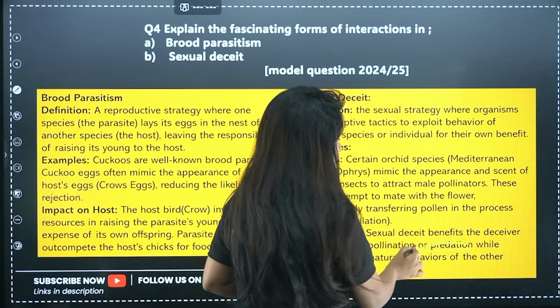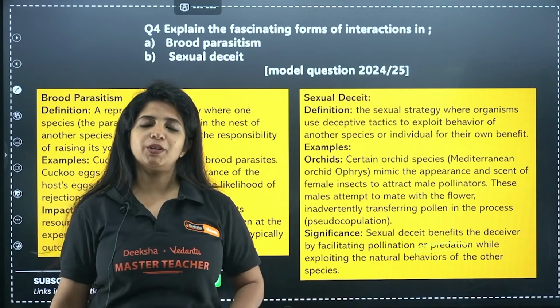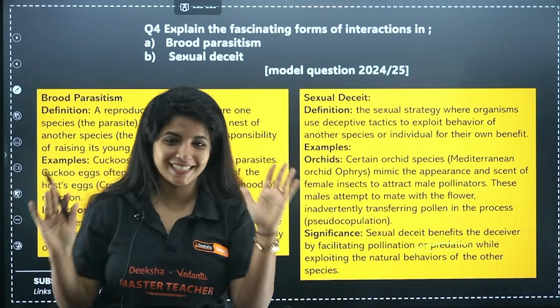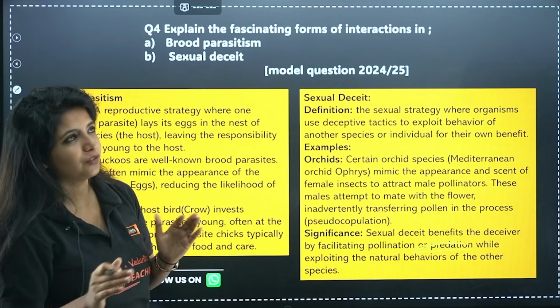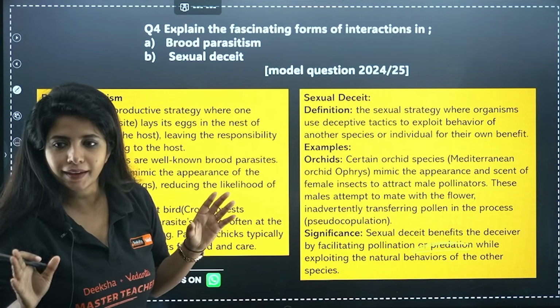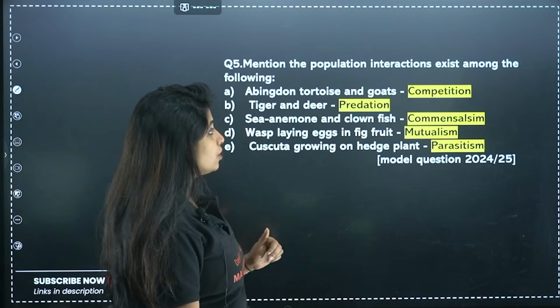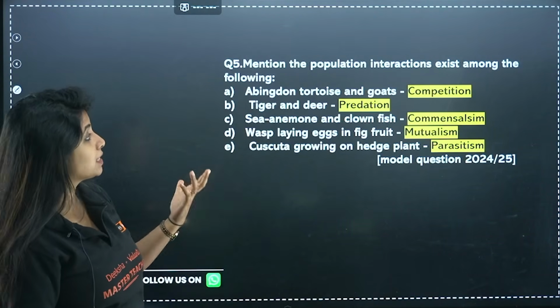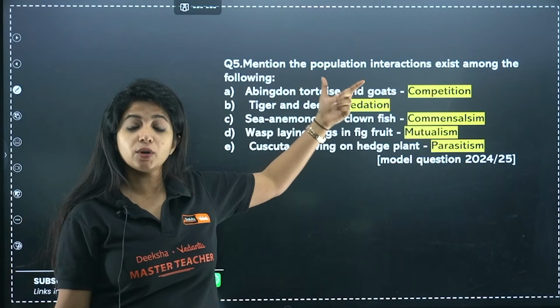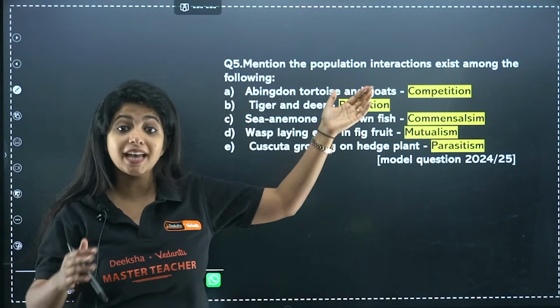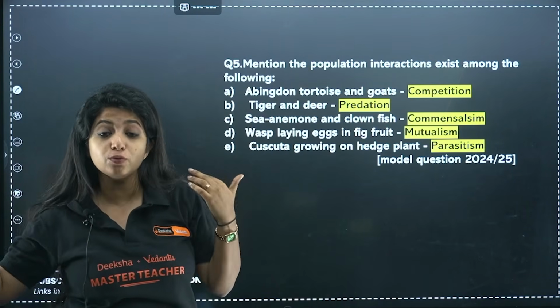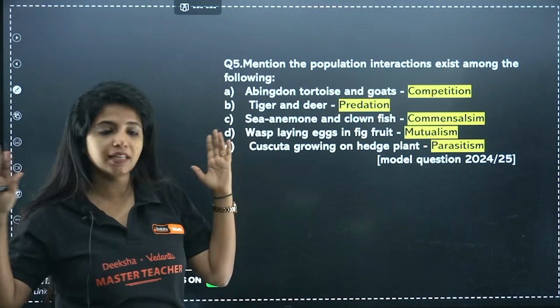So this is there, but still it is considered to be an example of mutualism itself, because somehow both of them are getting some benefits. Okay? Yes. Now next question. Mention the following population interaction. What population interaction exists among the following? A Abington tortoise and goats, I told you the competition happens, and it is an example of competitive exclusion also. One organism gets extinct also.